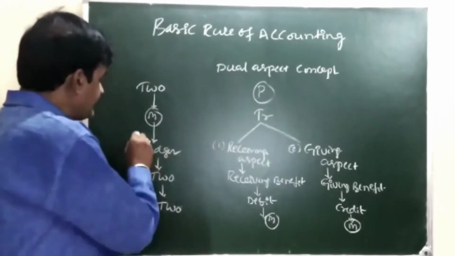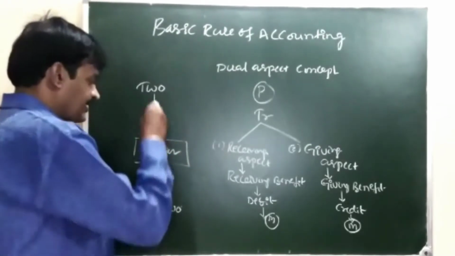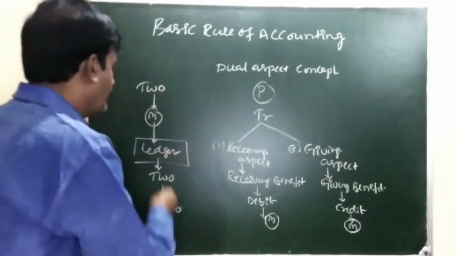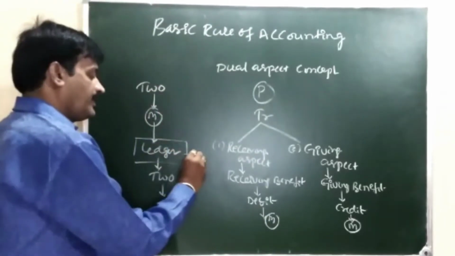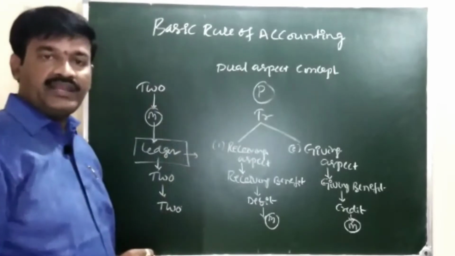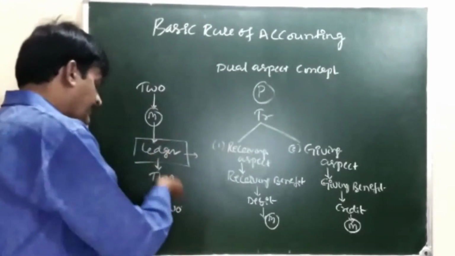Then what is a ledger? A ledger is a book. In that book, various accounts are maintained. Then what is an account?